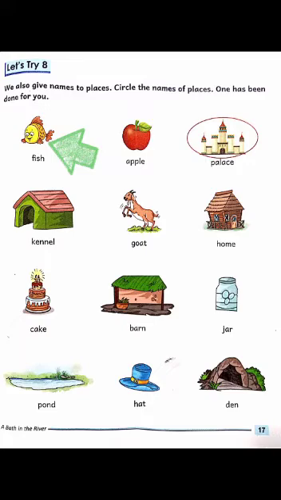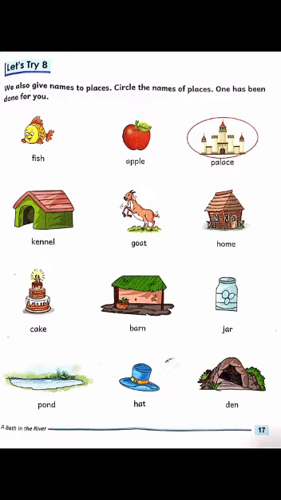Yes, this is a fish and it is an animal. Students, is it a place? No, it is not a place. Now move to second picture. Tell me whose picture is this? Yes, very good. This is an apple and it is a thing. It is also not a place.